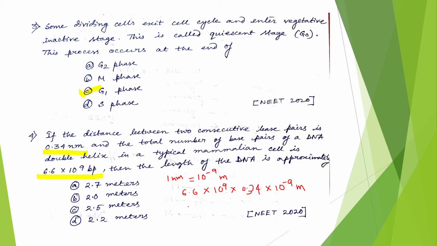So here the answer would be, 10 to the power 9 and 10 to the power minus 9 will nullify each other. So the answer would be 6.6 into 0.34 equals 2.2 meter. Okay. So the correct answer is option D. Okay. It is very easy. You just need to convert the nanometer into meter.